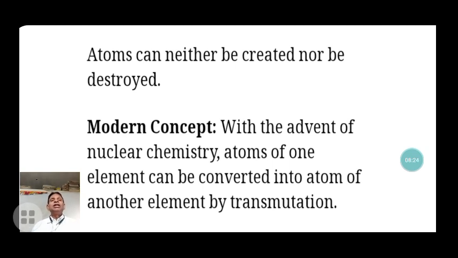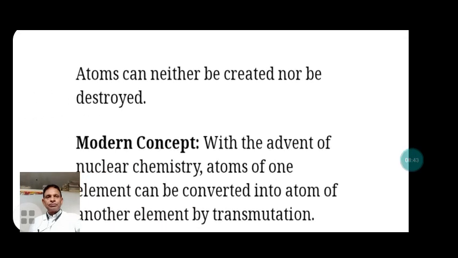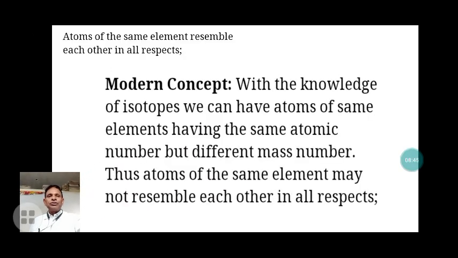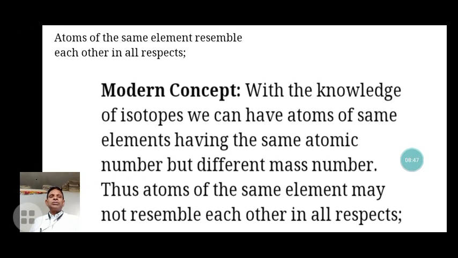But Dalton said that atoms can neither be created nor destroyed. Nowadays, by the process of transmutation, many atoms are created and many atoms are destroyed. So atoms can be created and destroyed by nuclear chemistry. Next, Dalton's concept was that atoms of the same element resemble each other in all respects.